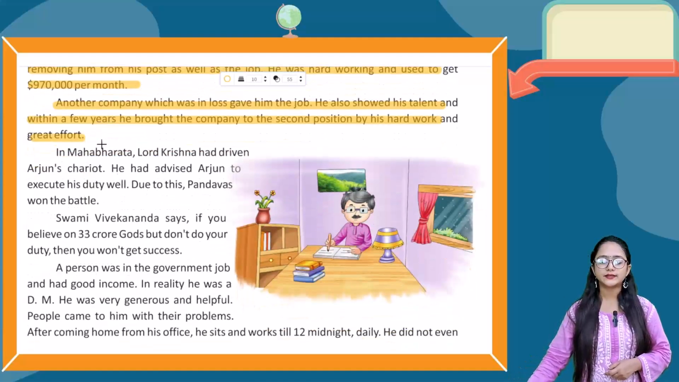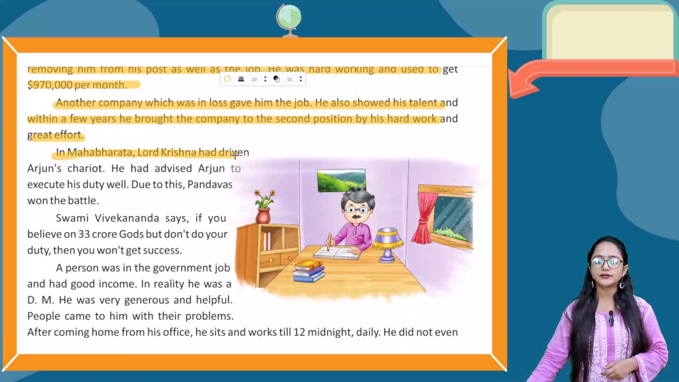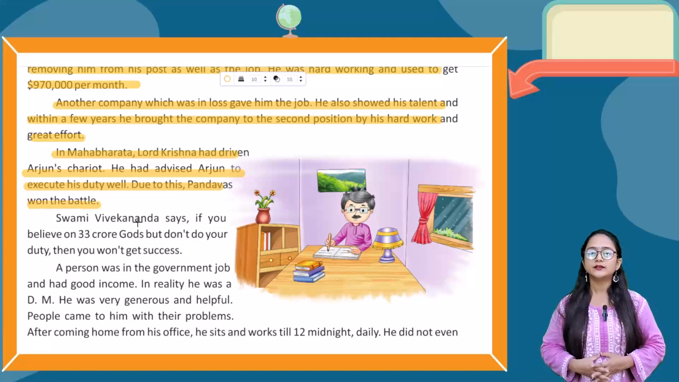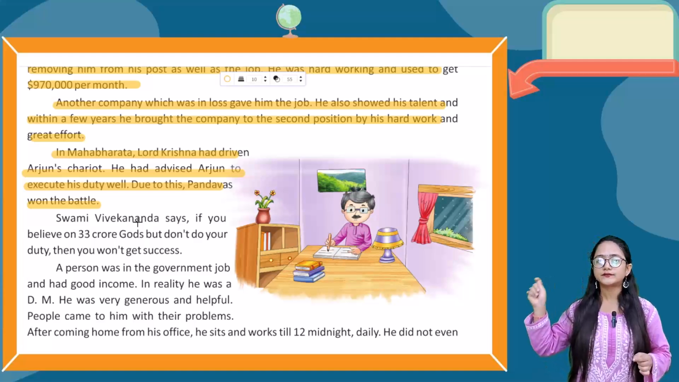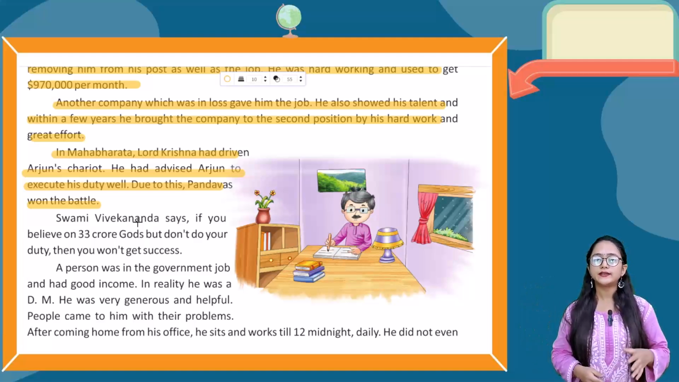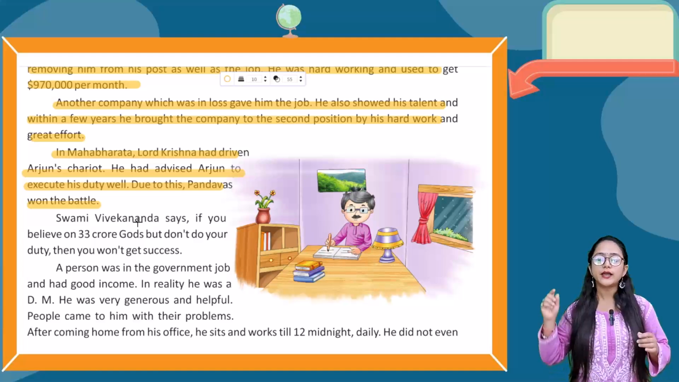Now the next thing is, in Mahabharata, Lord Krishna had driven Arjun's chariot. He had advised Arjun to execute his duty well. Due to this, Pandavas won the battle. So now what happened next in Mahabharata? Lord Krishna drove Arjun's chariot. Okay, then he advised Arjun to execute his duty well. Okay, due to this, the Pandavas won the battle.